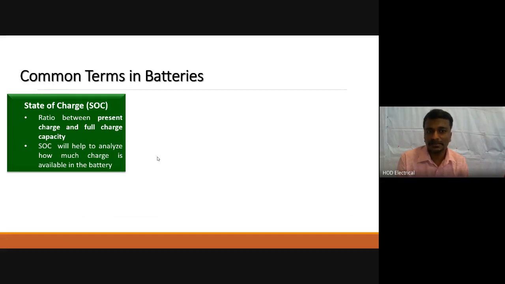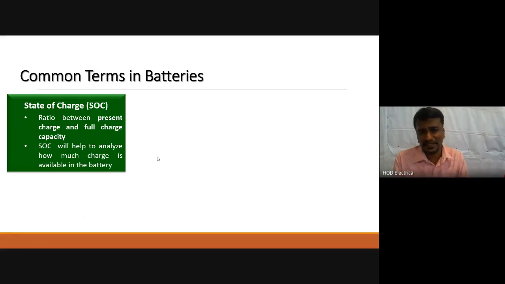It is like when we fill fuel, petrol or diesel, in a car, then after running some time we check how much fuel is available. Accordingly we think how long we can go, how much distance we can go.